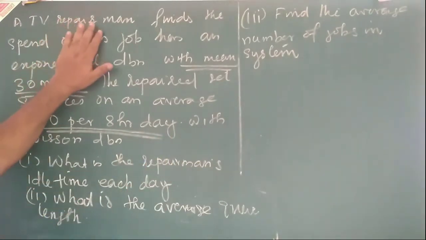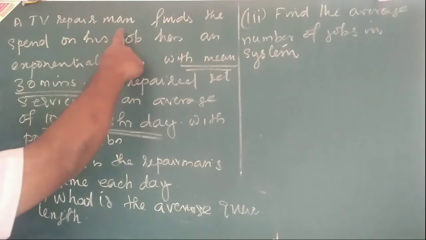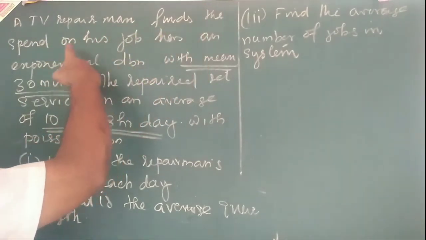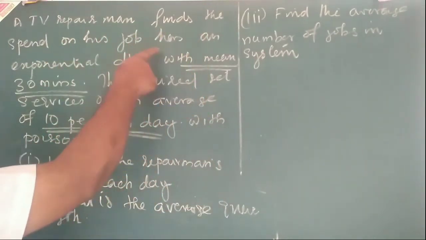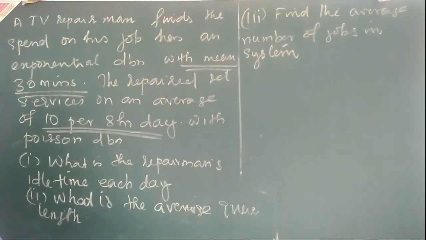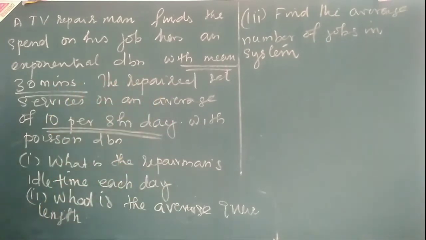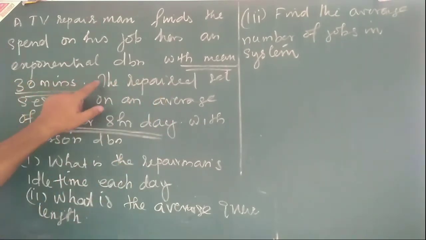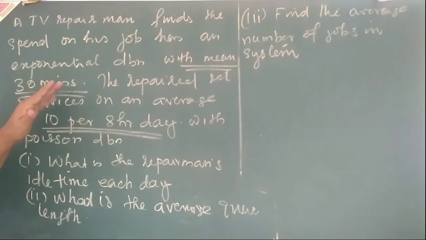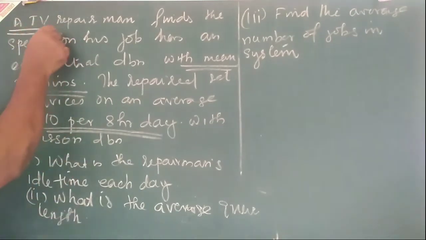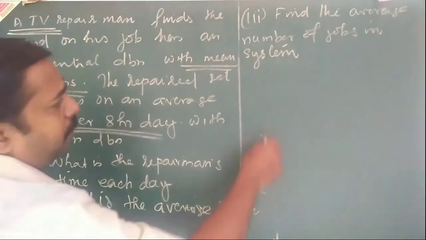So first we discuss this one. Here there is no per minute or per second. So what is given here? A TV repairman.